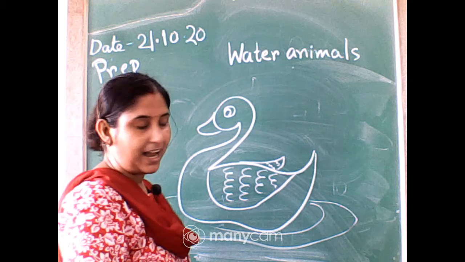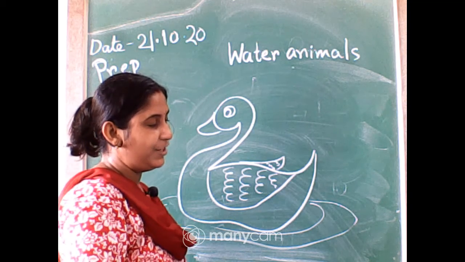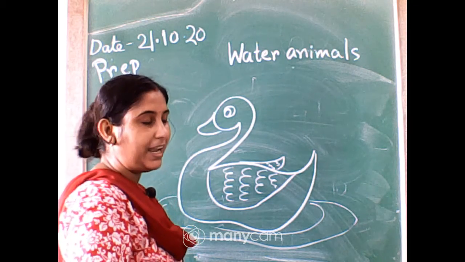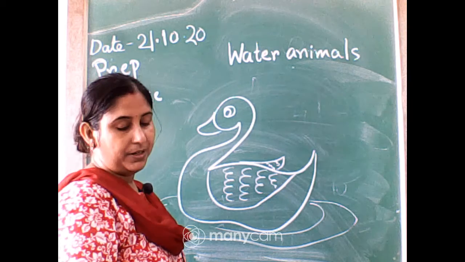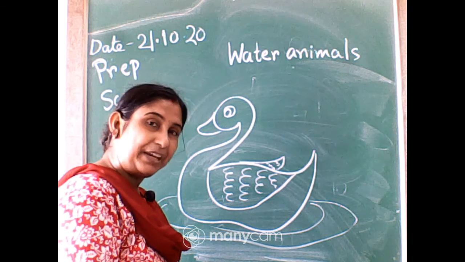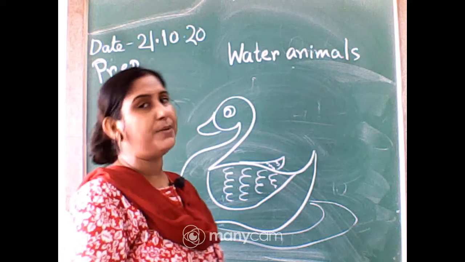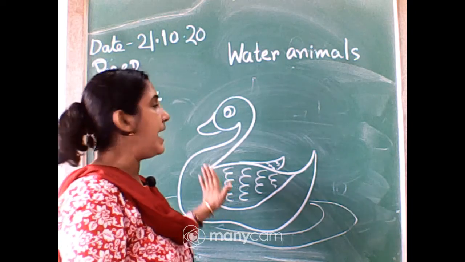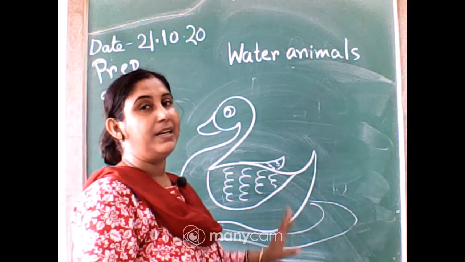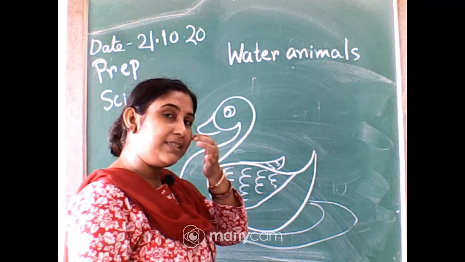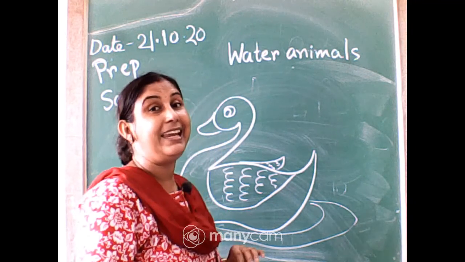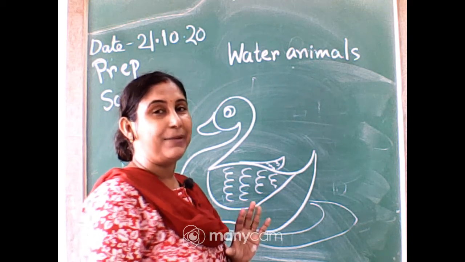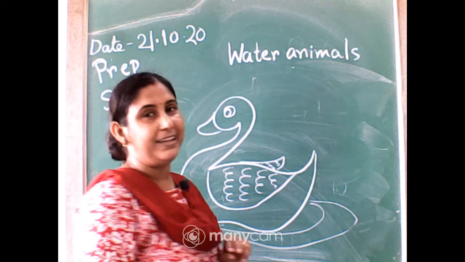This is a duck. We can easily draw the duck with the number 2. This animal lives on land and in water both, but we can always see the duck in water. It is swimming all the time, moving here and there.